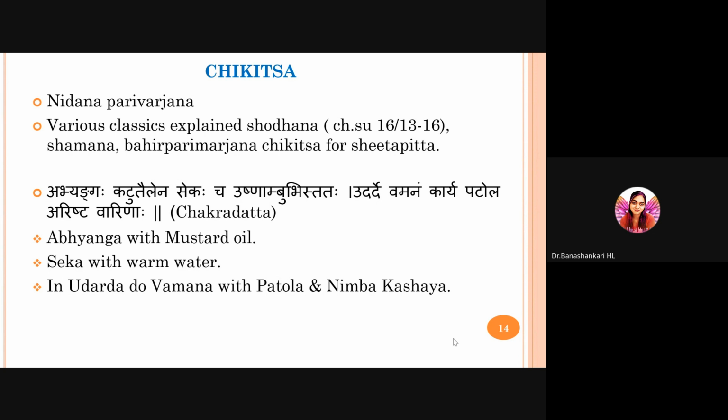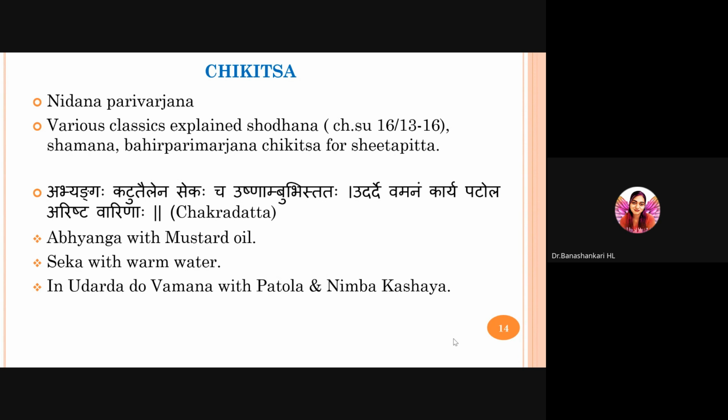And in various classics, they explained Shodhana. Charaka says in Sutrasthana, Chikitsa Prabhrutiya Adhyaya, wherever there is a Pidaka, Kota, Kandu, the lesions, rashes or hives, and severe itching, to go for Samshodhana, purification therapy, Shamana, internal medicines, and Bahir Parimarjana, that is external therapies for Shita Pitta.